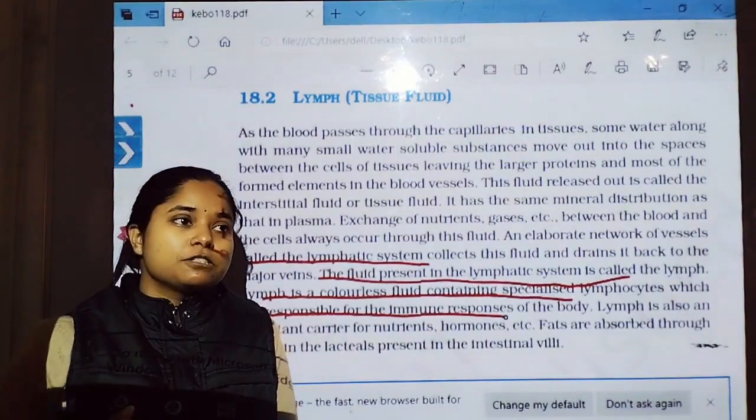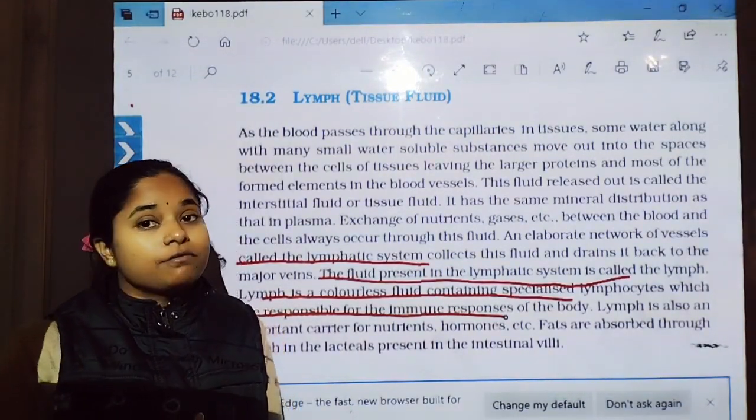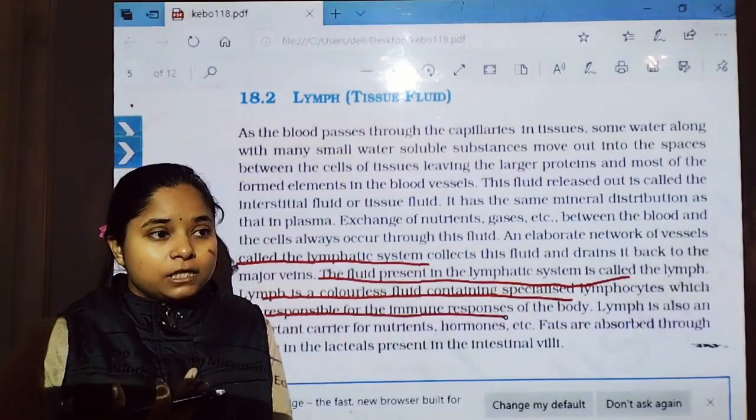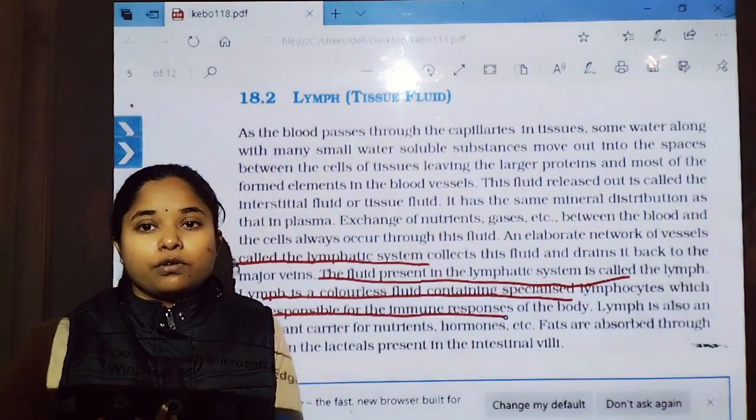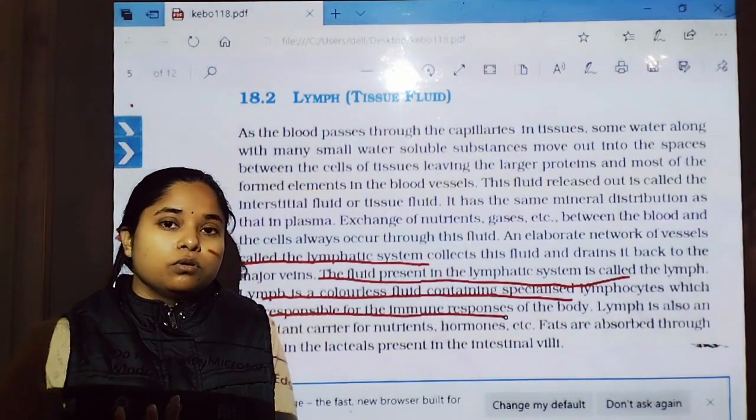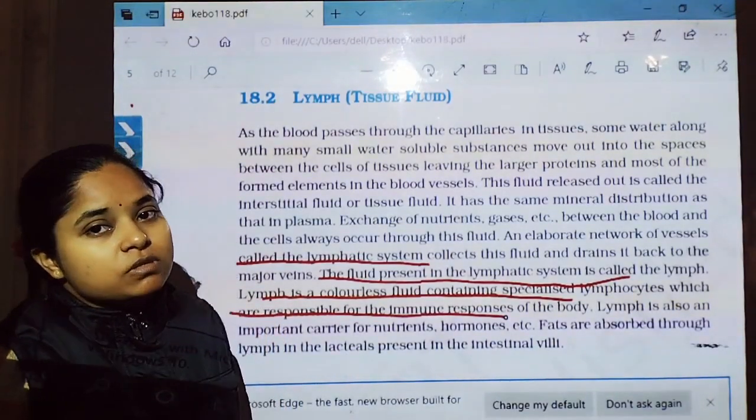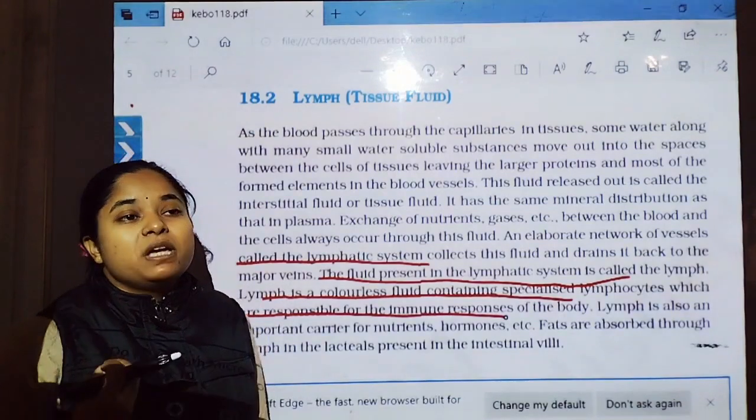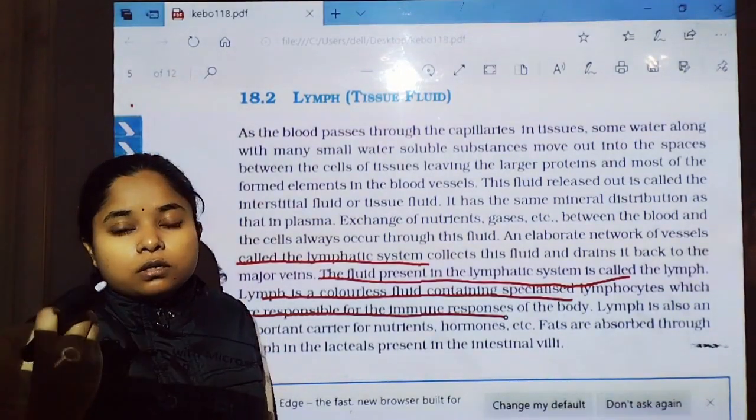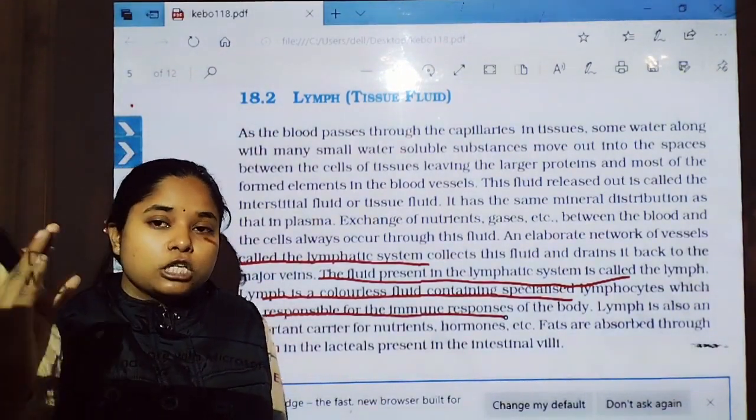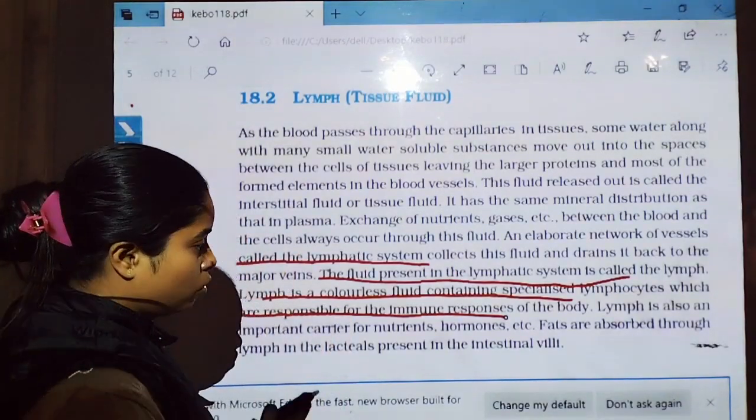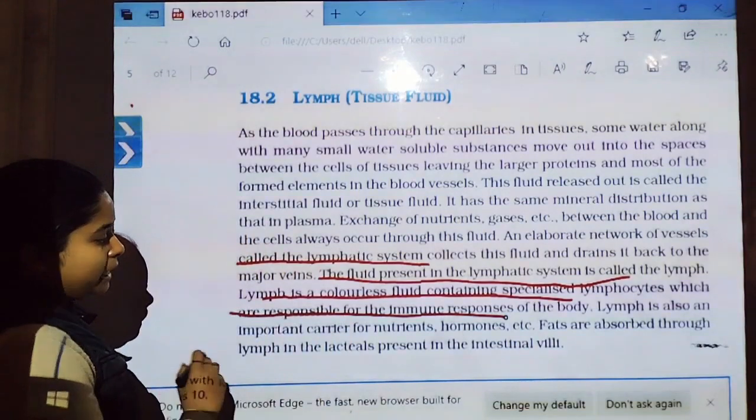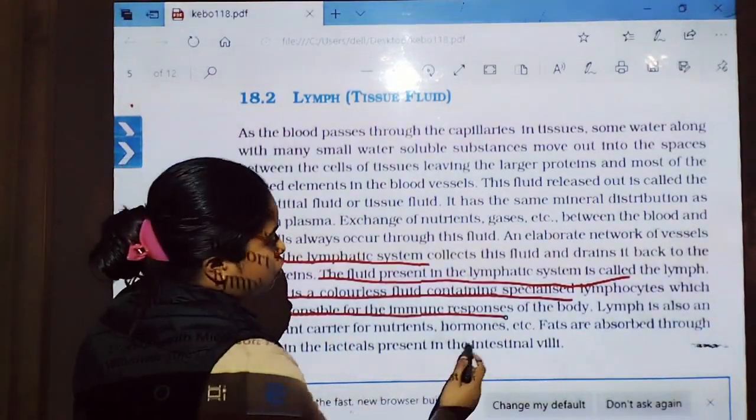So that's why the lymphatic vessels and lymphatic organs are known as the site of training of these immune cells. These vessels also help in the transport of different immune system cells to the site of infection. So that is responsible for the immune response.